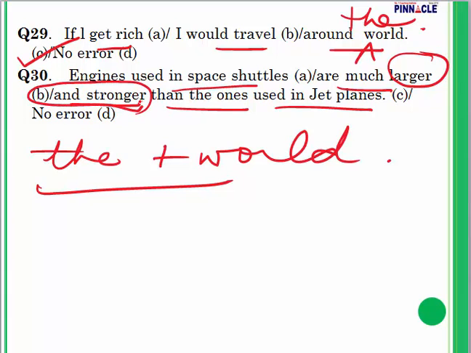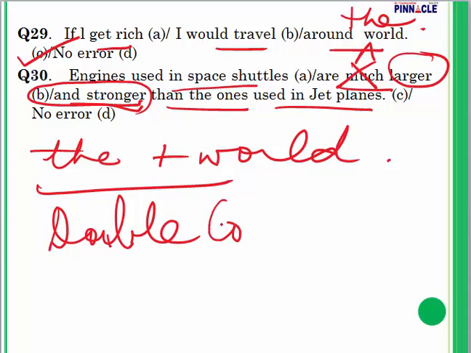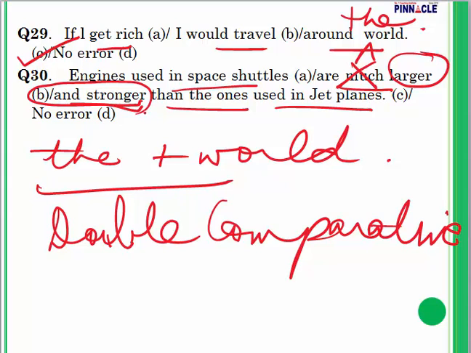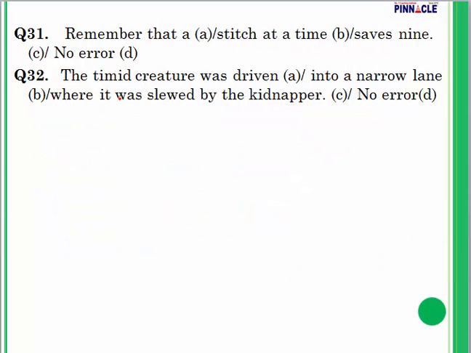So, comparative degree is done. So, why are we using much also? Eliminate much, because otherwise it will become double comparative. When we are already saying it is larger and stronger, we needn't add much. So that is the reason that much will be dropped. So error is in part B.